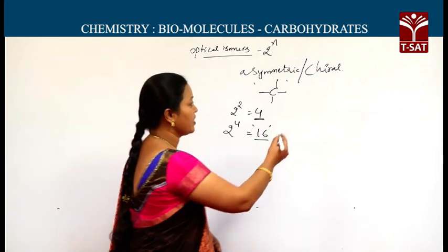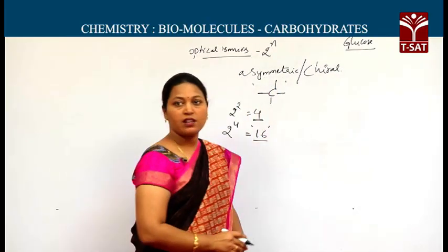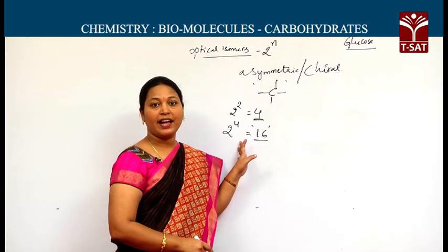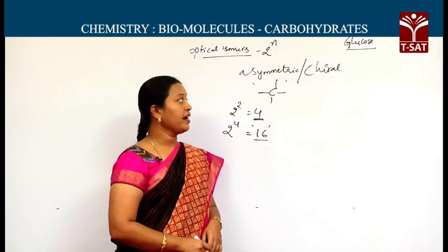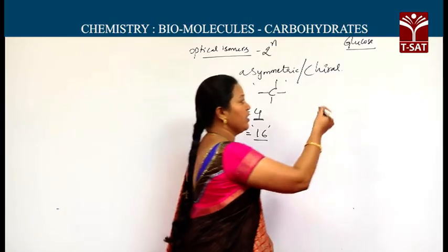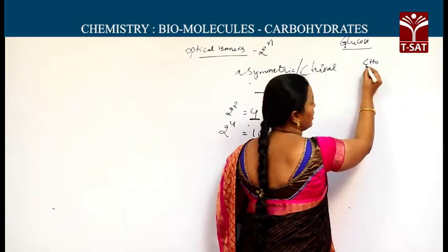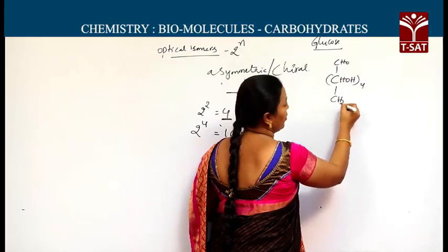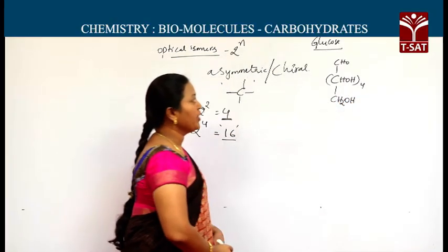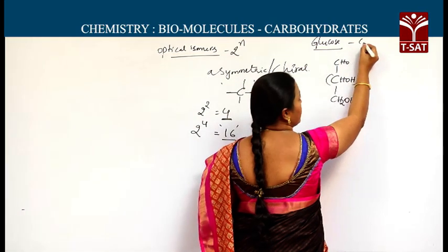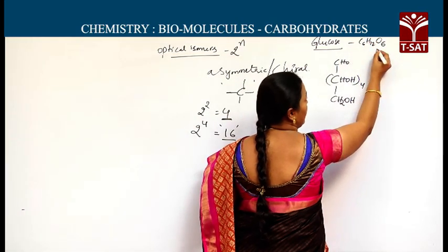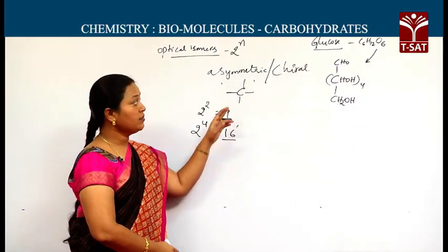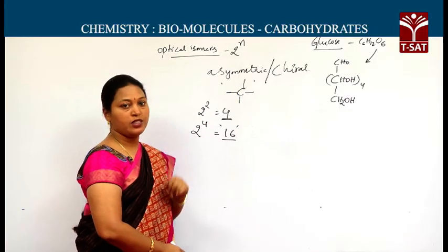We will now discuss the structure of glucose. Glucose is an aldohexose. As I said previously, it has an aldehyde as the principal functional group, and 5 hydroxy groups are also present. Based on this, we can write CHO, CHOH taken 4 times, CH2OH. The molecular formula C6H12O6 can be represented like this, with a carbonyl group and polyhydroxy groups, in turn an aldehyde group and 5 hydroxy groups.